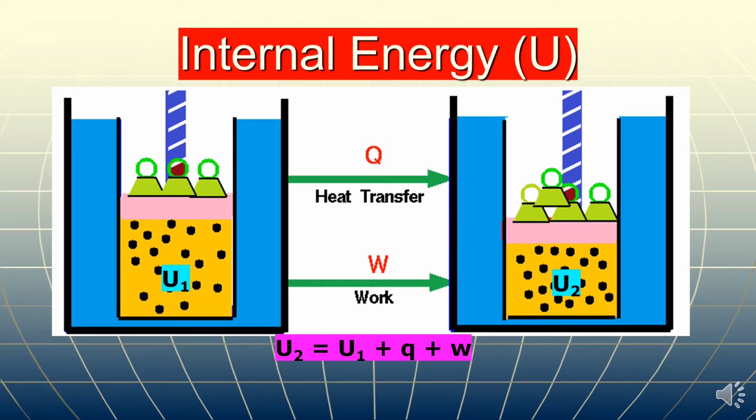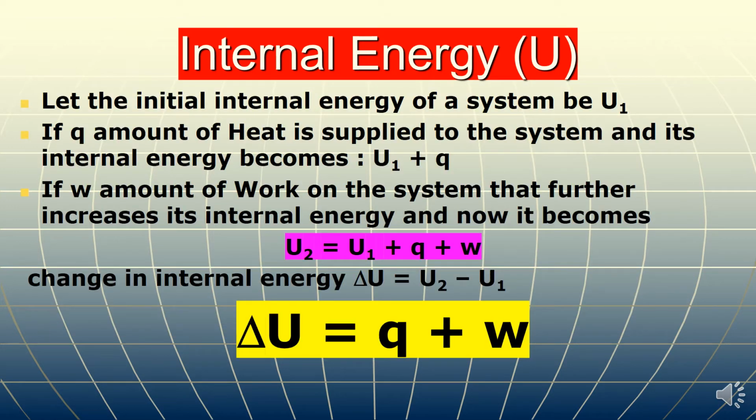That means the total internal energy, which is increased after supplying heat and doing work on the system, will be equivalent to the sum of all these different types of energies. So this is the first law of thermodynamics: energy can transform from one form to another during a process.